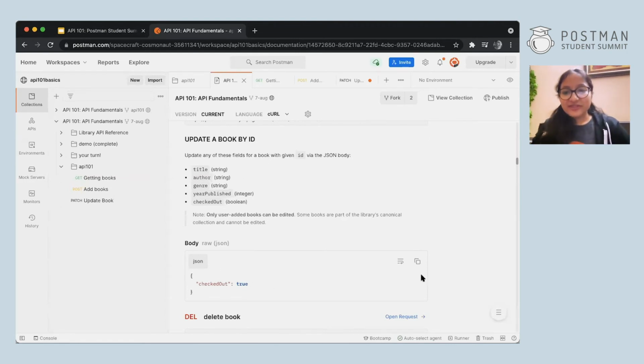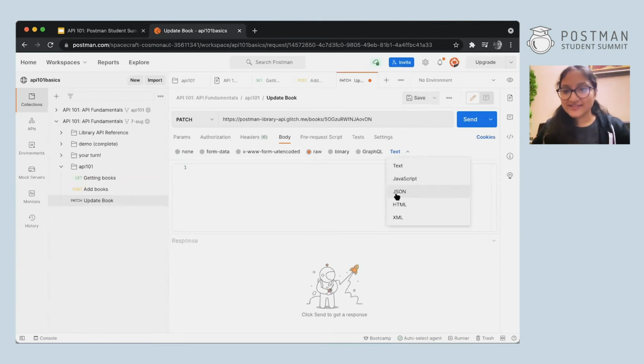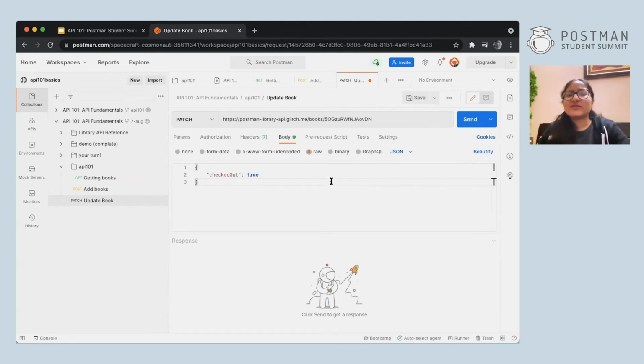Okay, so I've copied this entire thing. And now let's go to patch. I'll go to body, raw, and JSON. You know the drill, right? It's body, raw, JSON. Okay. Now let's paste this. Now suppose I don't want to change the checkout. Like, why do I want to change the checkout? I'll change the title only. So I can just replace this here from title. And I can write maybe APIs 101 with Postman now. Okay. Because this is what I want. I want to change my title and this is what I want it to be now.